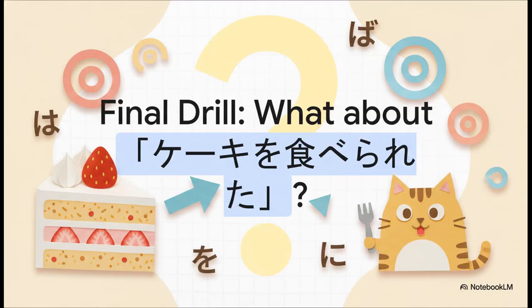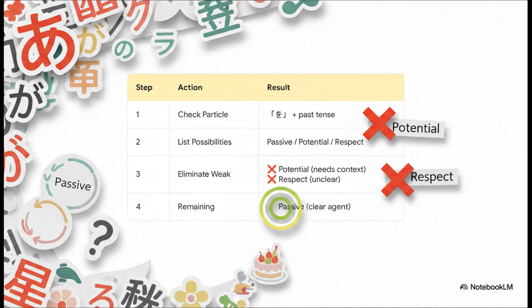Final drill. Keiki o taberareta. Note the particle, note the tense. Execute. Okay, observe the process of elimination. The particle is o and the verb is past tense. The possibilities are passive, potential, and respect. Now, we eliminate the weak options. Potential is weak here without some clear context. Get rid of it. Respect is invalid without a clear subject to respect. Eliminate it. So what's left?